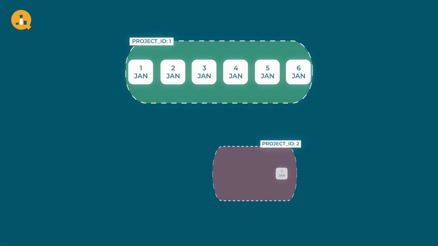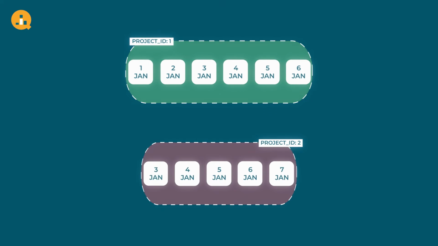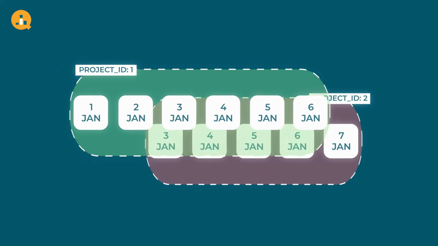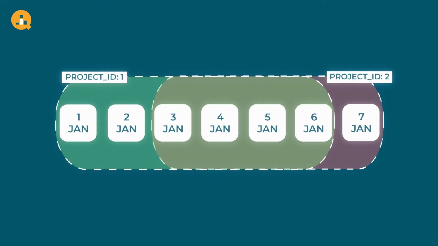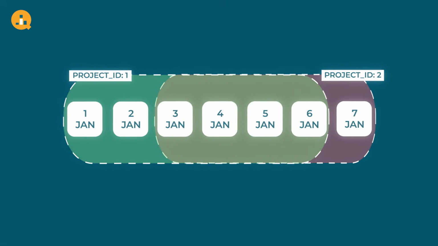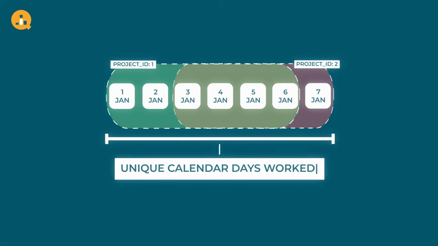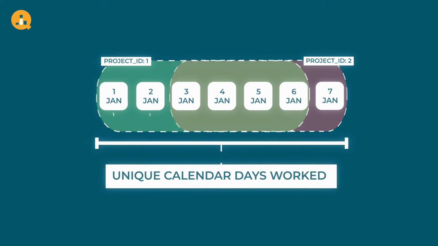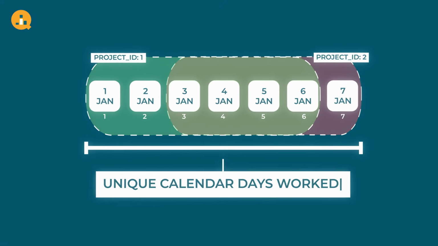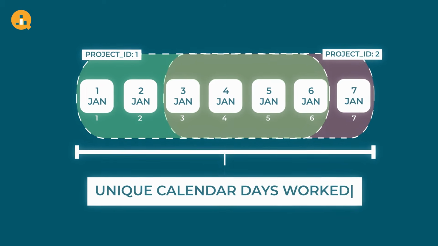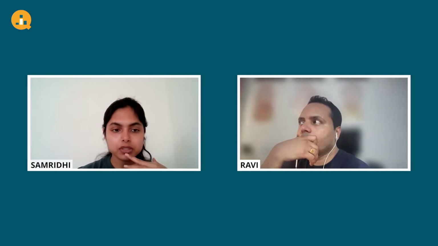And same for project ID 2. So here we'll have all the dates listed, and then we can take the distinct count of the employee ID and date pairs. That will basically generate us unique combinations of dates for each employee that they worked on. And later on, we can count those unique days for each employee ID. So this is my idea.